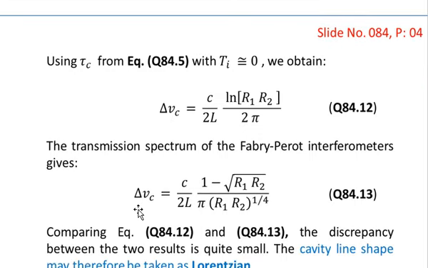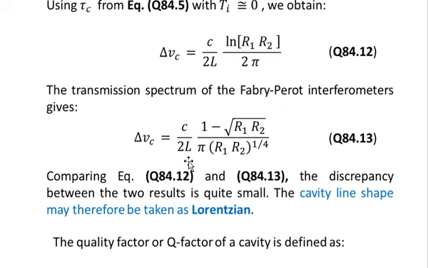So I am just talking about the Fabry-Pérot interferometer. The transmission spectrum of the Fabry-Pérot interferometer gives delta nu c is equal to c over 2L, and then we have 1 minus square root of R1 R2 divided by pi times R1 R2 raised to power 1 over 4. You can consult the previous slides on the Fabry-Pérot interferometer, where you can find this relationship given in equation number 13. Since in the Fabry-Pérot interferometer we have considered 0 losses within the cavity, we wrote down delta nu c as given in equation number 13.